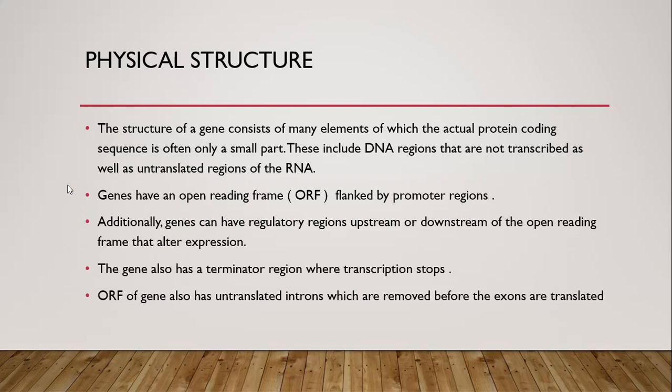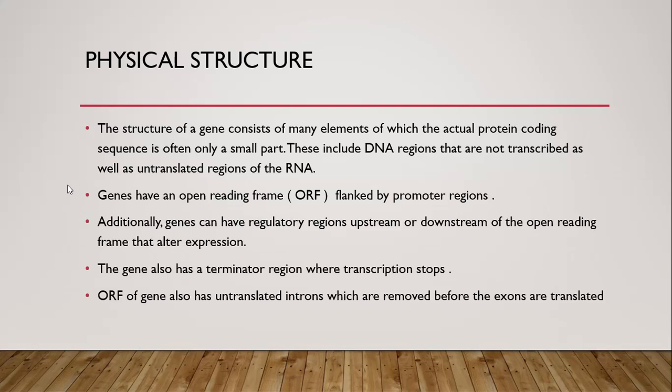Genes have an open reading frame flanked by promoter regions. If we are talking about the physical structure of a gene, we first of all have to say that genes have an open reading frame. An open reading frame is the length of the gene where the enzymes read the codons and translate them into proteins.